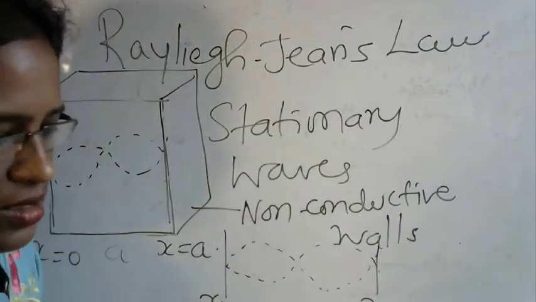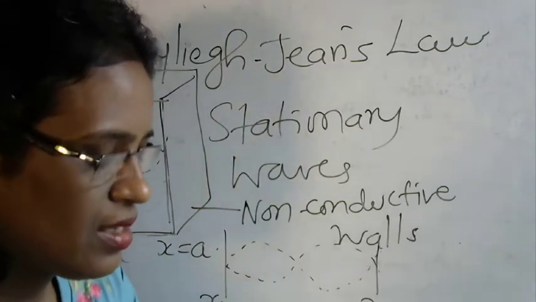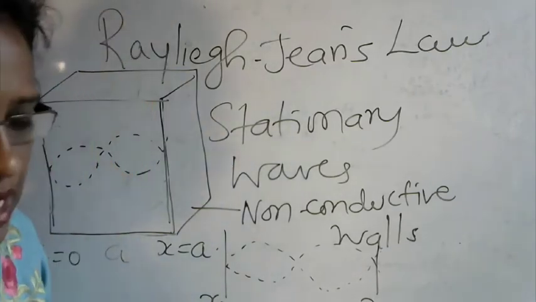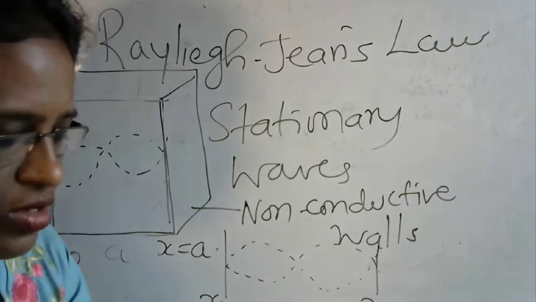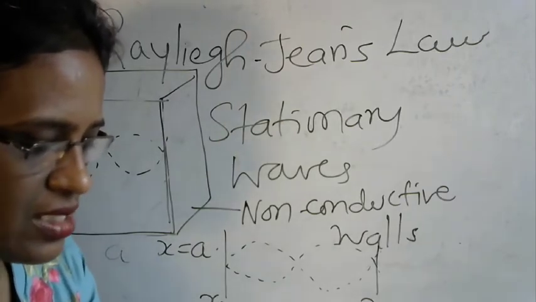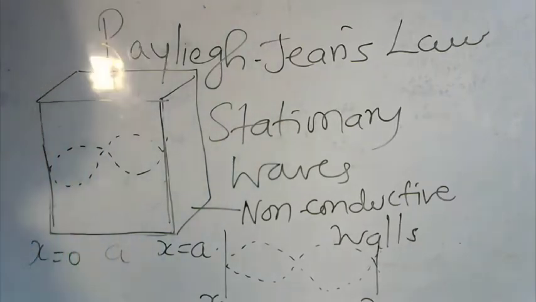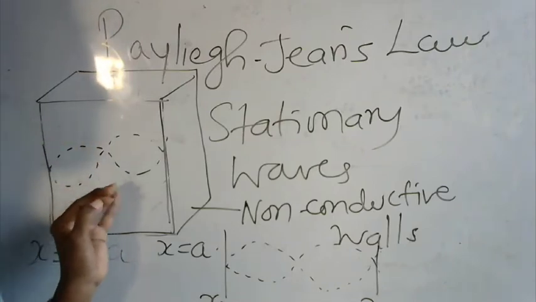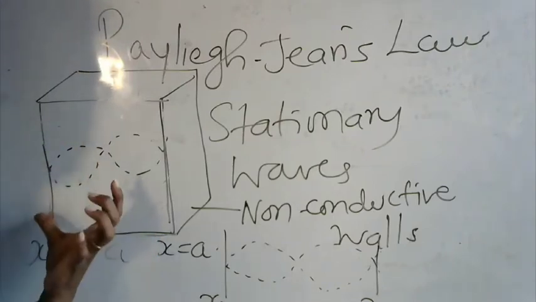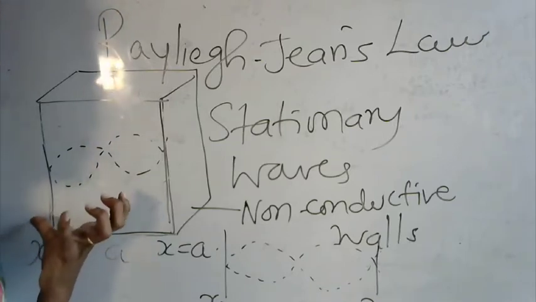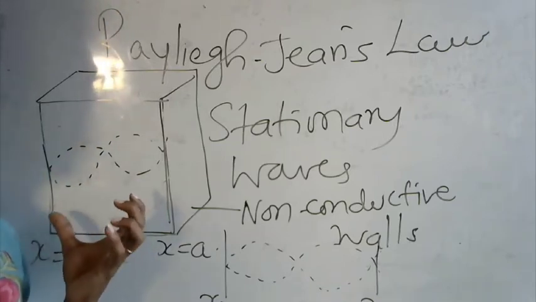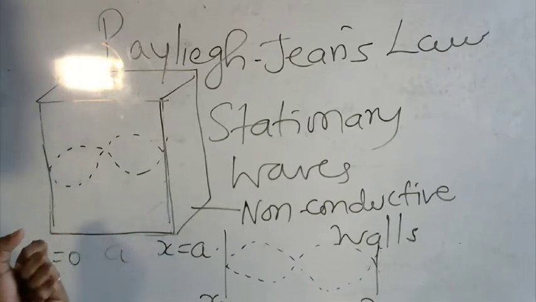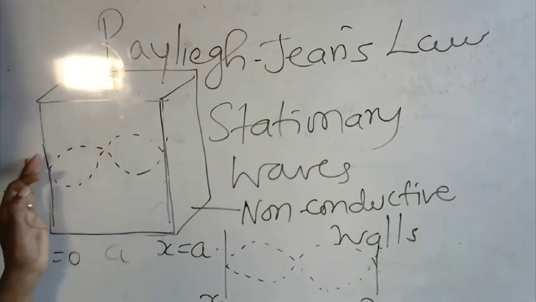Next, Rayleigh and Jeans' aim was to find out the energy density. They wanted to know how much energy a wave can have when it is passing through the cavity. So their first and foremost aim was to find the total energy. How to calculate the total energy?